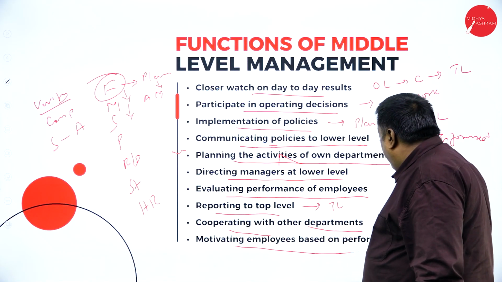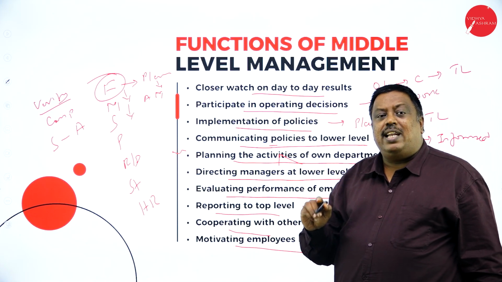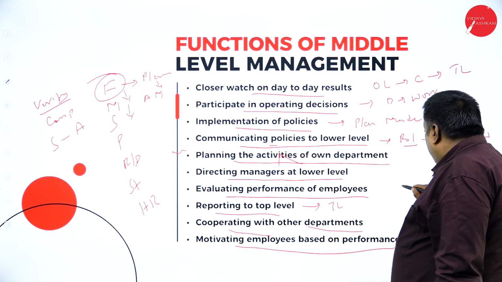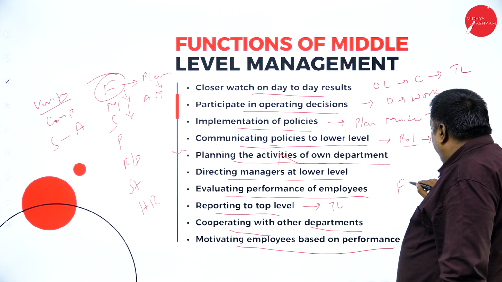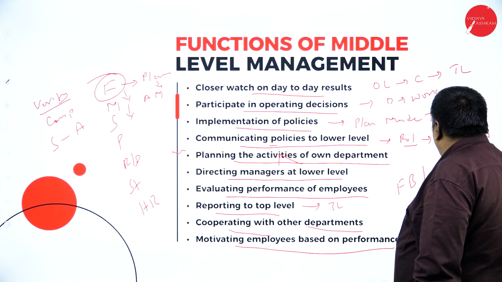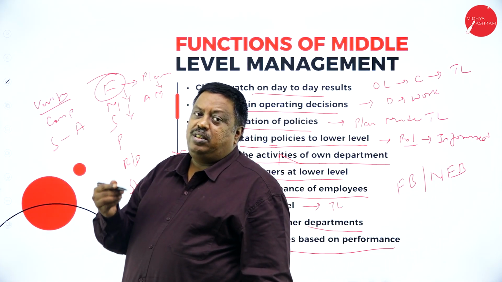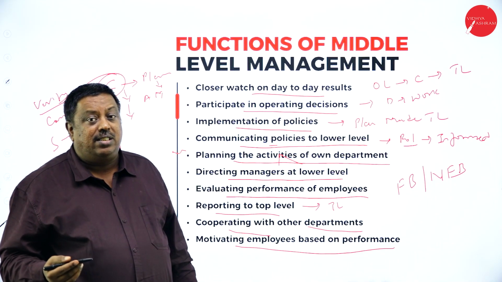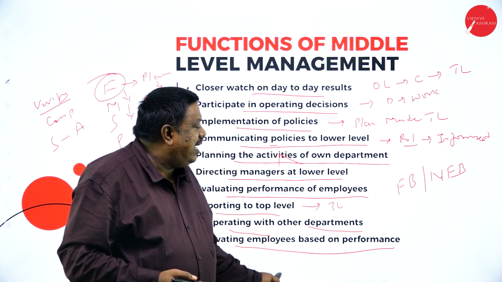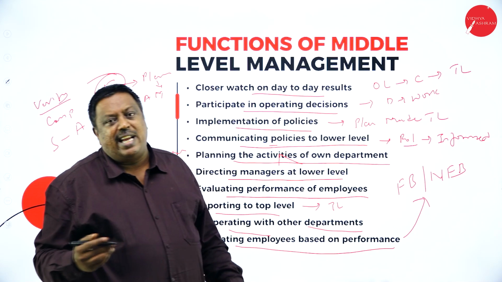Motivating employees based on performance. Based on the performance, the middle level is going to decide whether an employee has to be given financial benefits or non-financial benefits. Depending upon the employee's position and other strategies, they are going to motivate every employee based on his performance with the financial or non-financial.